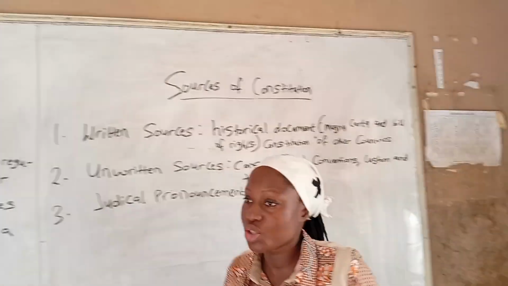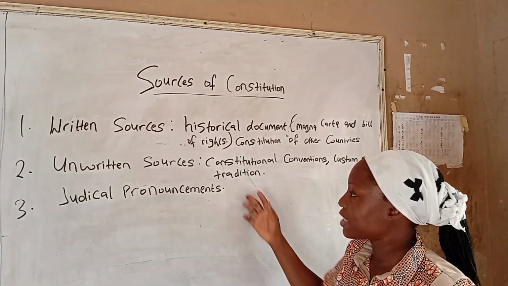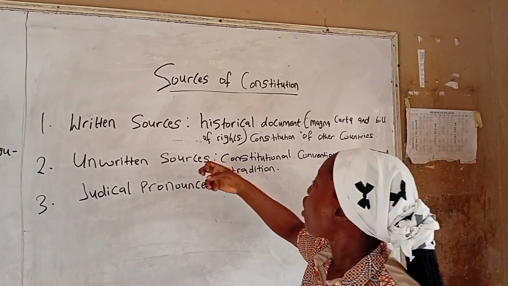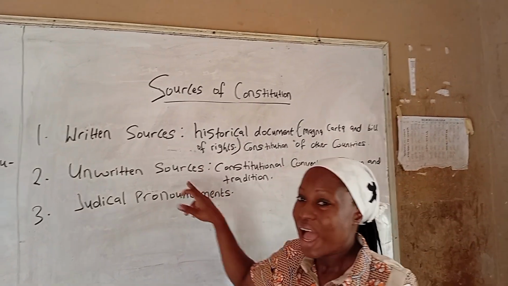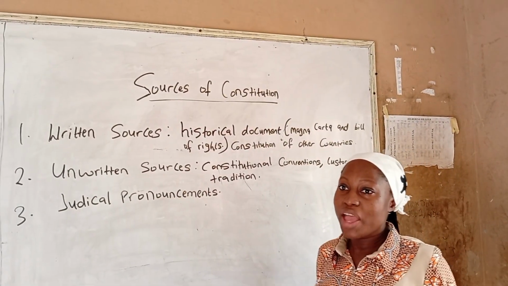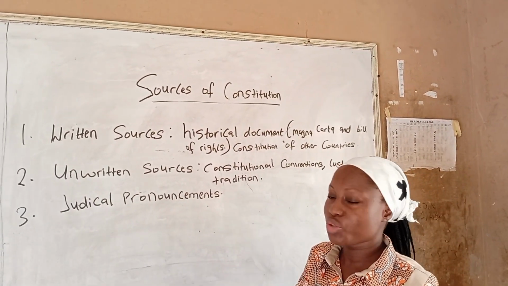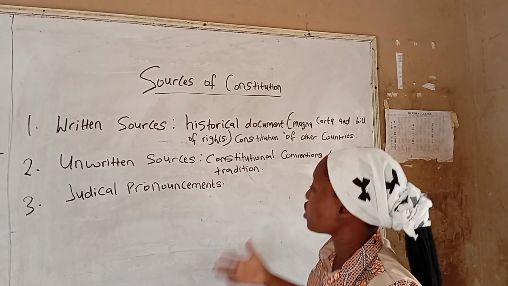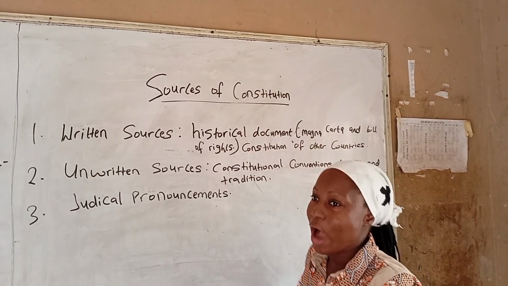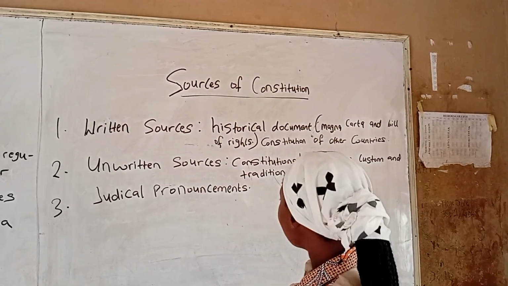We all know our custom and our tradition of our land can also serve as a source of constitution for us, because in every part of the country, we have Hausa, we have Yoruba, we have Igbo, we have our custom, we have our tradition, which can also serve as how our constitution can be developed.